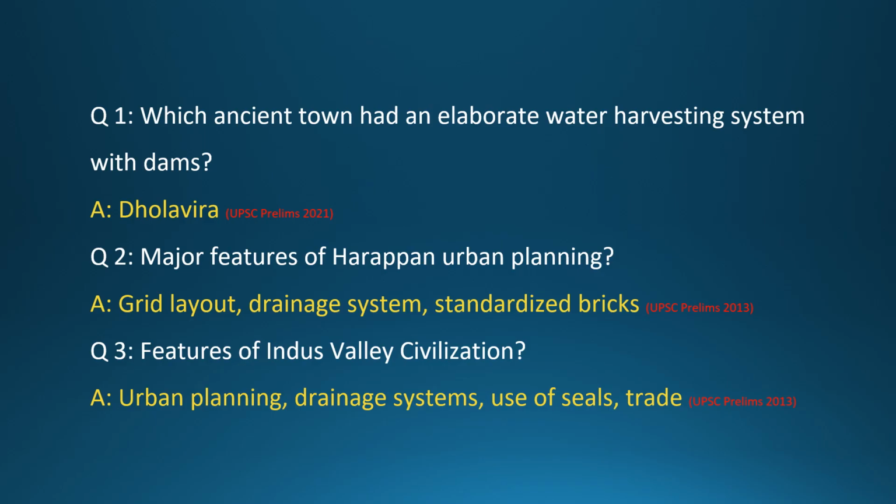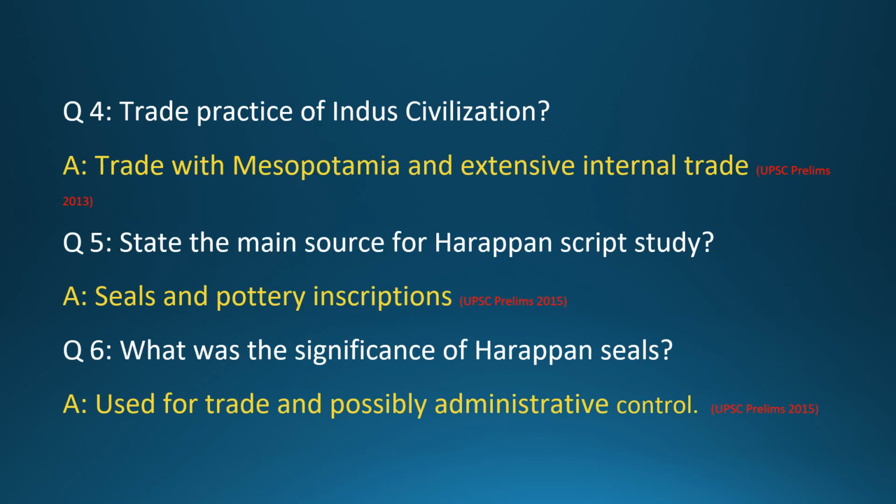Question 3. Features of Indus Valley civilization? Answer: urban planning, drainage systems, use of seals, trade. Question 4. Trade practice of Indus civilization? Answer: trade with Mesopotamia and extensive internal trade. Question 5. State the main source for Harappan script study? Answer: seals and pottery inscriptions.